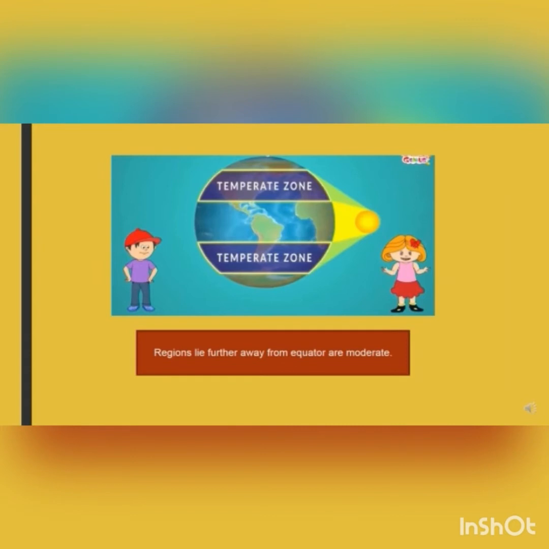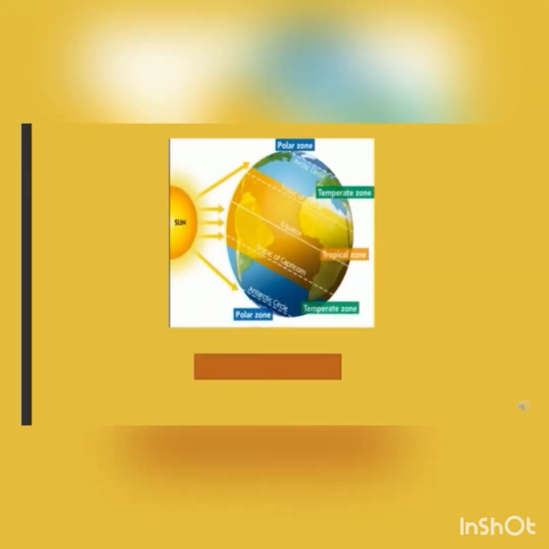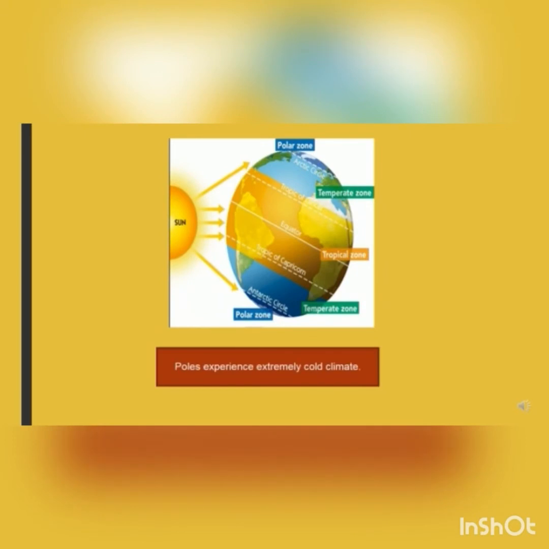Regions that lie further away from the equator have moderate conditions, meaning not too hot or not too cold. Polar zones experience an extremely cold climate because the sun's rays strike at a very low angle.